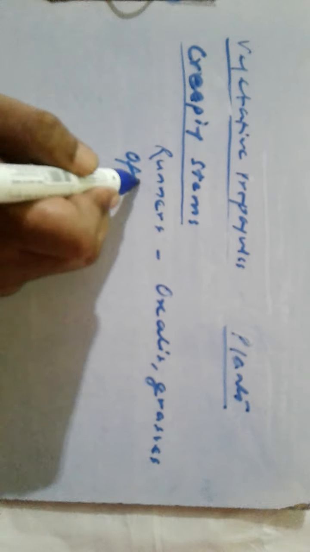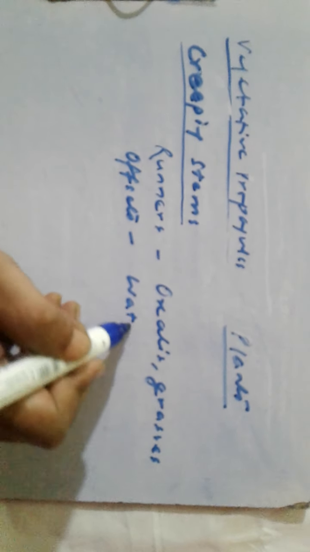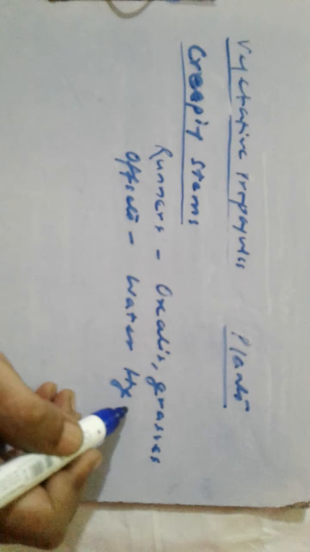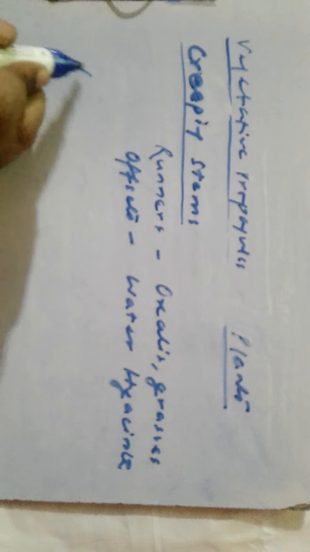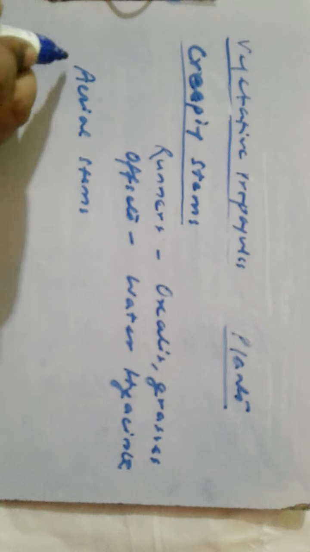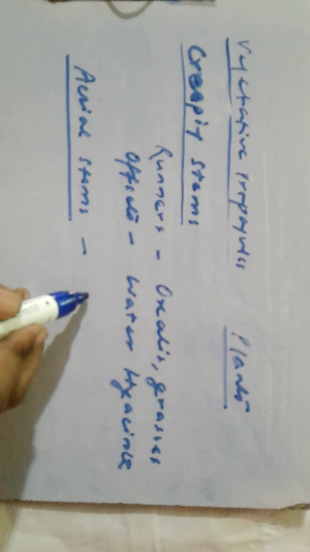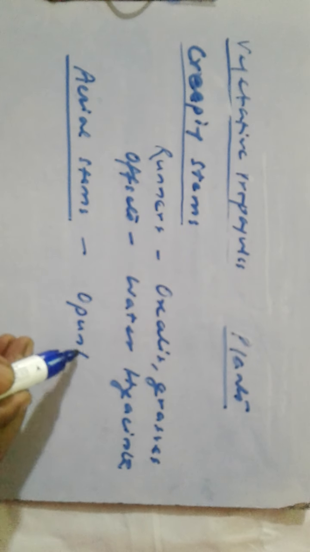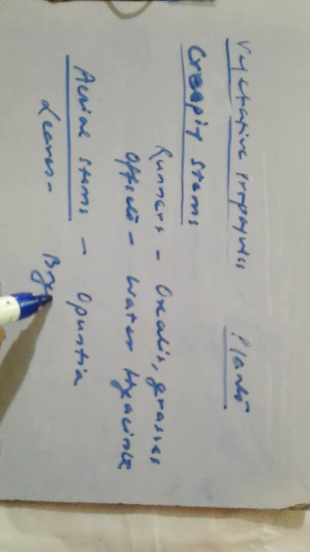From offsets, we have the water hyacinth, known as the terror of Bengal. We have the aerial stems also: opuntia. Leaves: Bryophyllum.